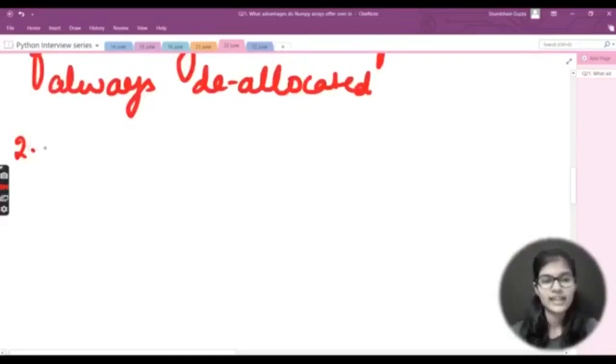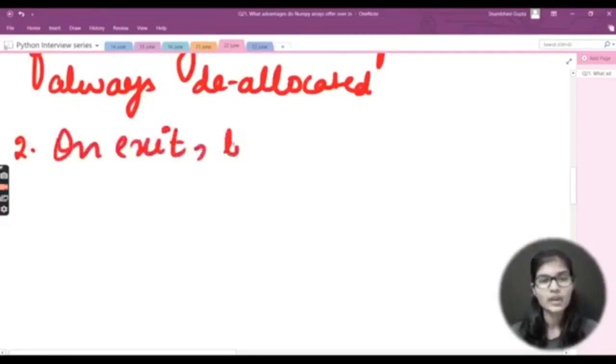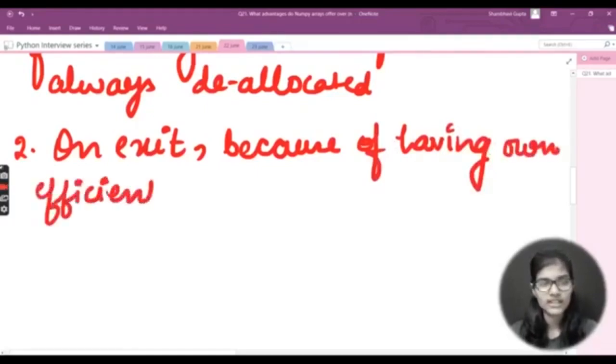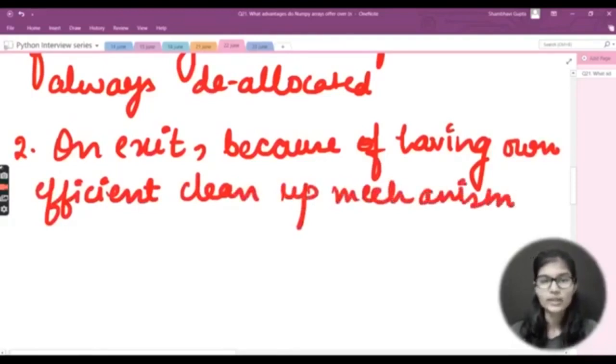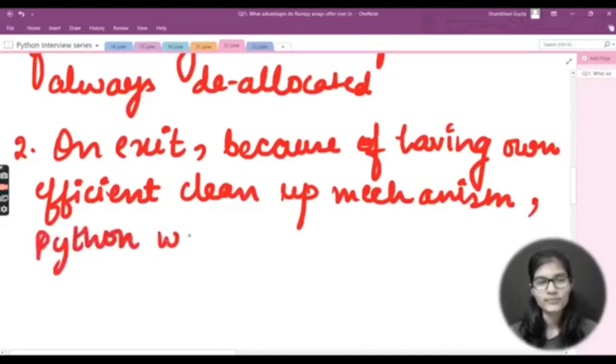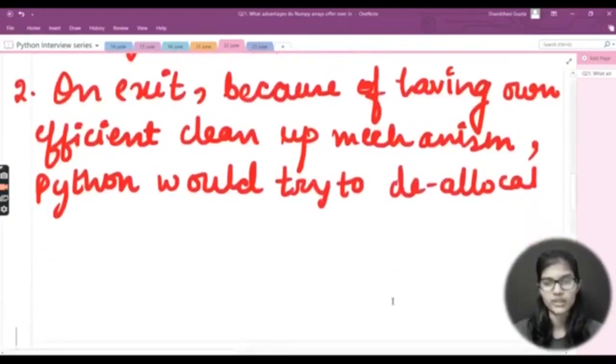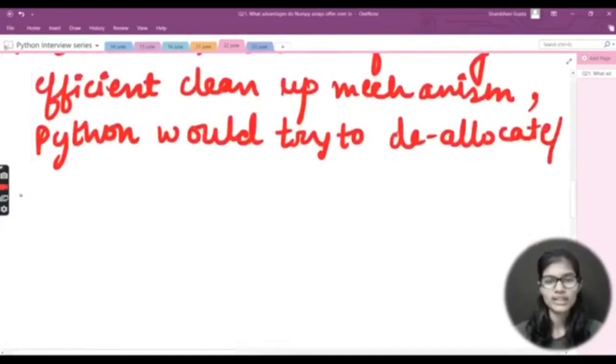Second, now the second thing: on exit, because of having its own efficient cleanup mechanism, Python would try to deallocate slash destroy every other object.